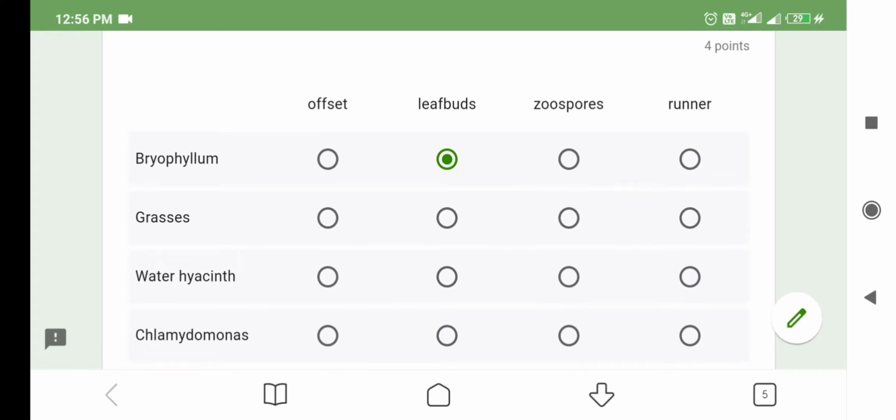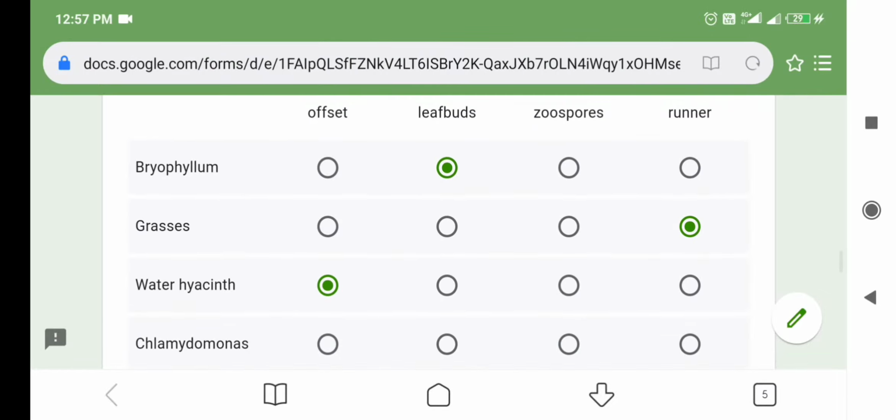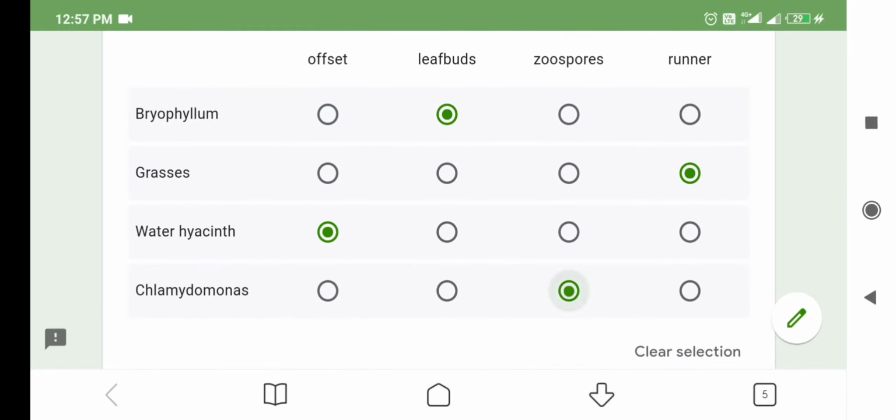Grasses reproduce through vegetative propagules called runner. So runner is the answer. Third one is water hyacinth. Water hyacinth reproduces through offsets. So the answer is offset. Fourth one is Chlamydomonas. As we all know pretty well, it reproduces through zoospores. So the answer is zoospores.